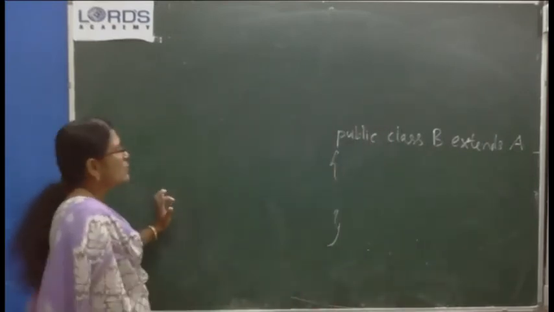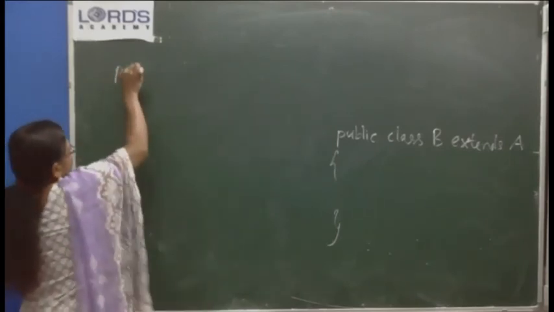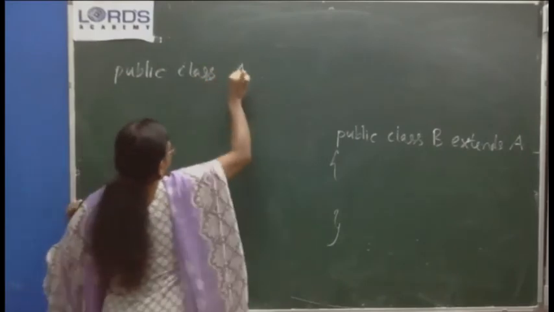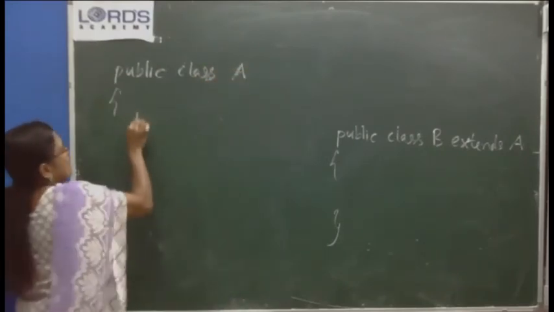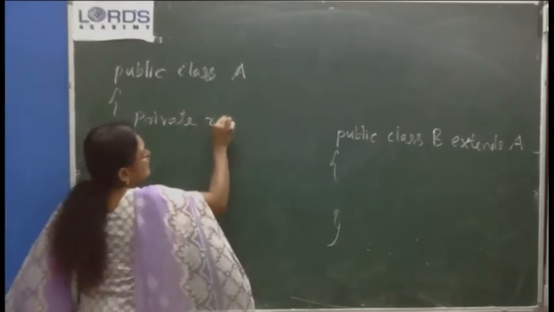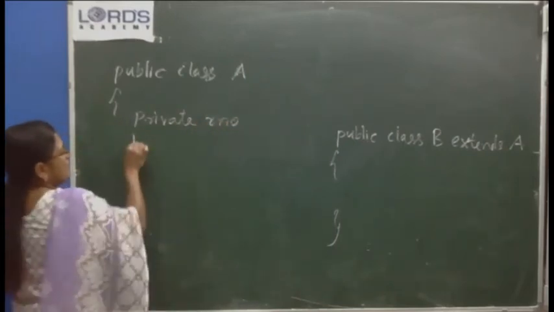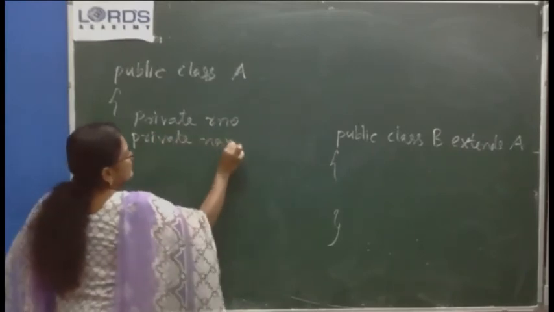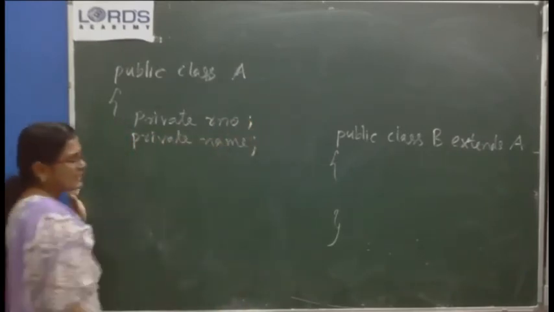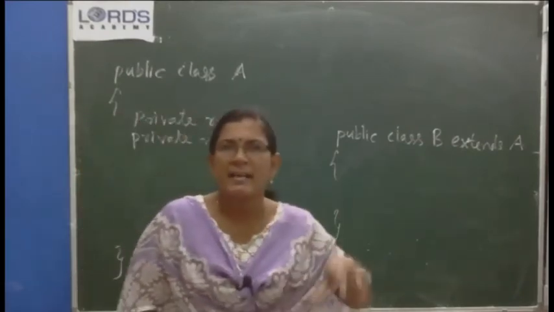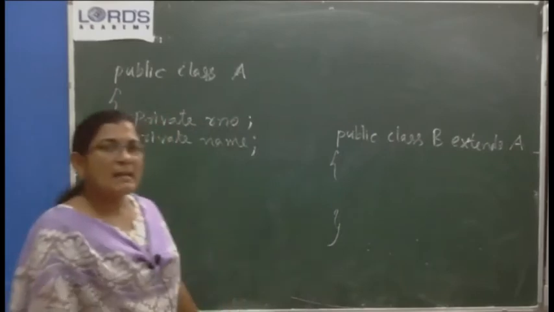Okay. So public class A. A has some private data members, private R number, private name. Some variables are there in A. Imagine that in class A, there are some private data members.